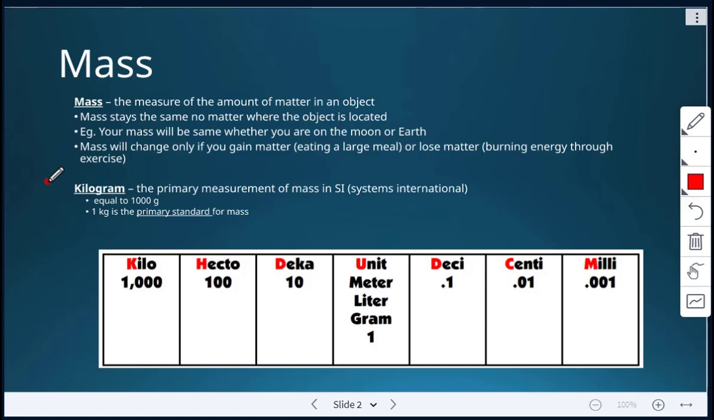So here, kilogram, that's the primary measurement of mass in the SI system, the metric system, which is used in Canada and in most of the world. It's equal to 1,000 grams, and 1 kilogram is the primary standard that is used for mass. All right, so here is just showing that metric system here. So kilo, hecto, deca, then we have our gram, because we're talking about grams. So here's our gram. Then we'd have decigram, centigram, milligram.